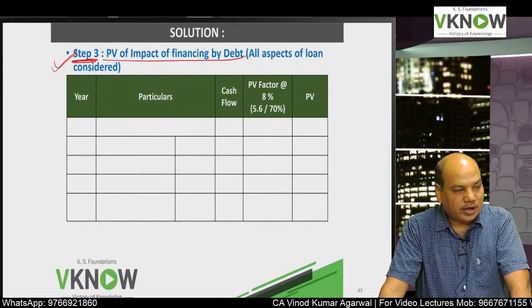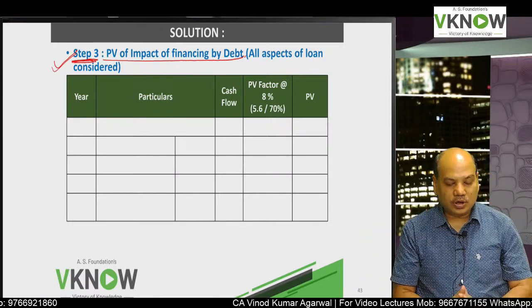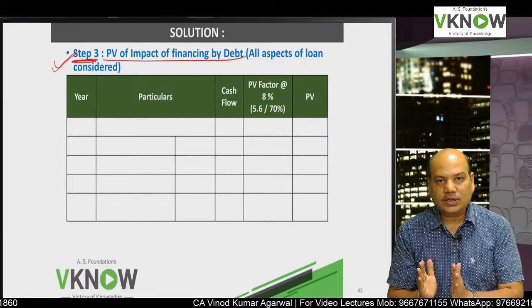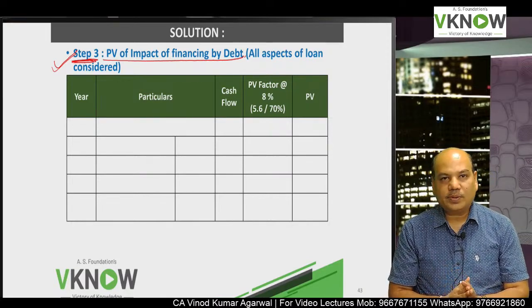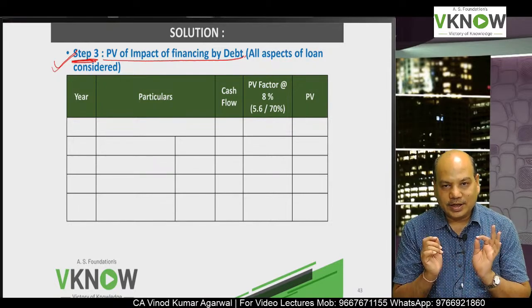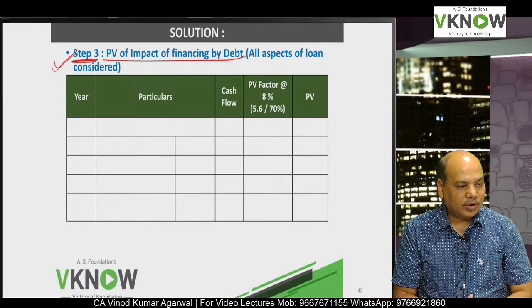In bracket you must write down all aspects of loan considered. All aspects of loan considered means we will take the loan amount, the interest, the tax shield on interest, and the repayment of the loan also.